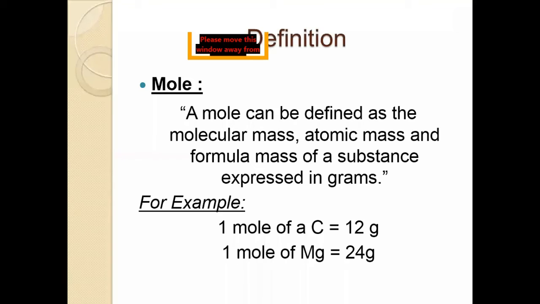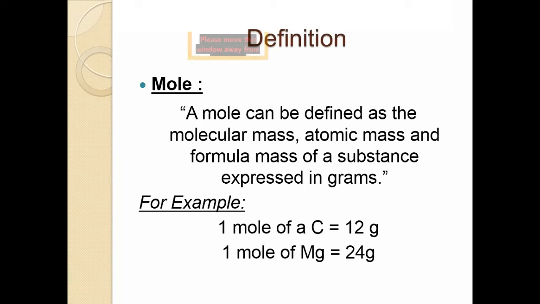This is the example of mole. Thus, 12 gram of carbon is equal to 1 mole of carbon atoms, and 24 gram of carbon is equal to 2 mole of carbon atoms.